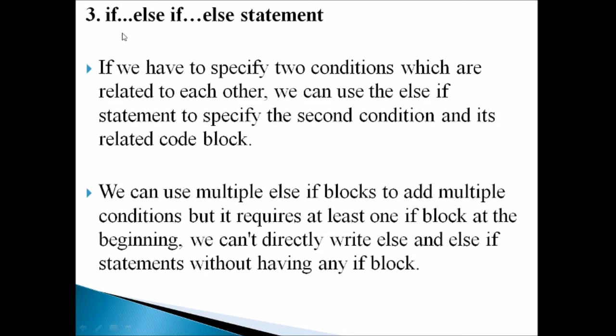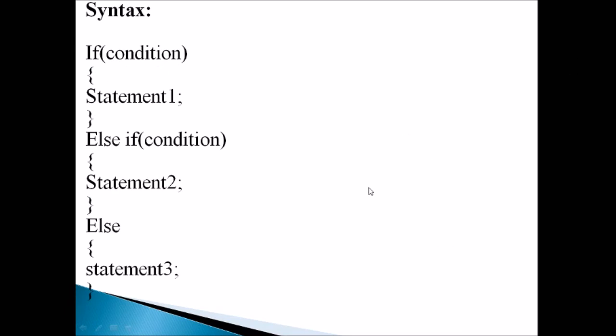And next let us see the if else if statement. Okay, this type of selection statement will be useful when we need to place more than one condition one by one. When we need to make more than one condition which are related to each other, we can use this type of selection statement, and we can use more than one else if block, but compulsorily first there should be an if statement followed by else if. We can include any number of else if statements. Okay, and finally there will be an else part. This is the syntax for if else if.